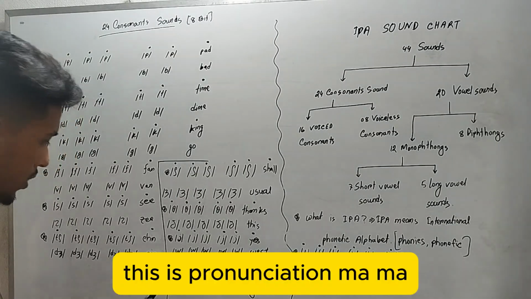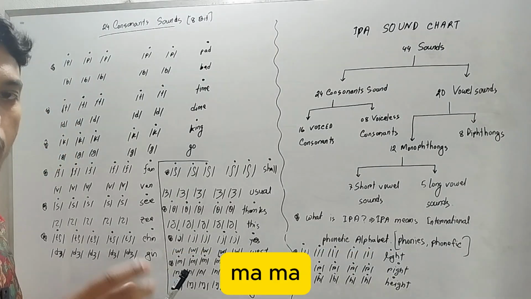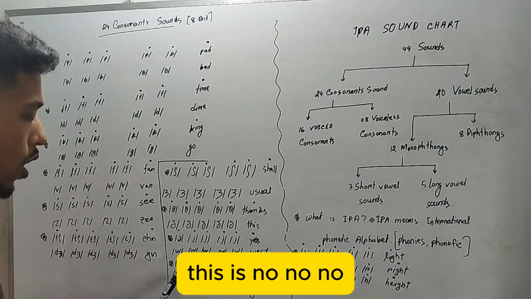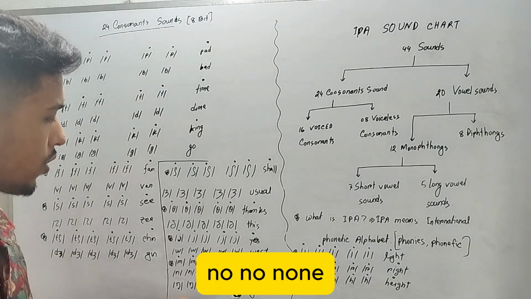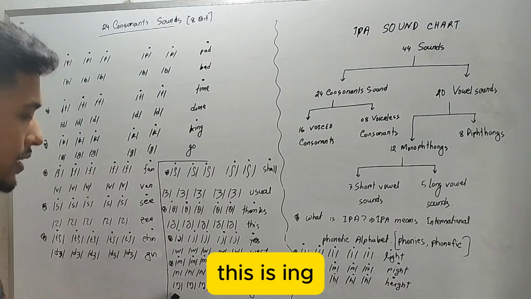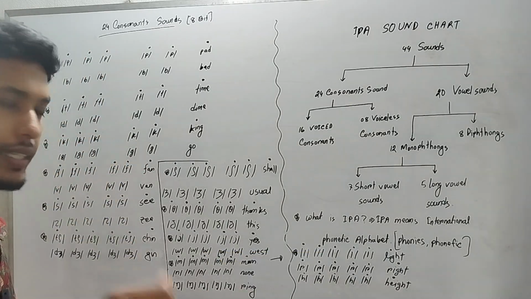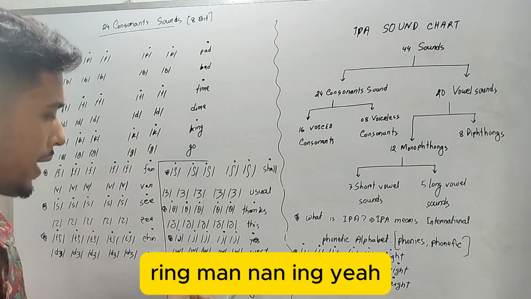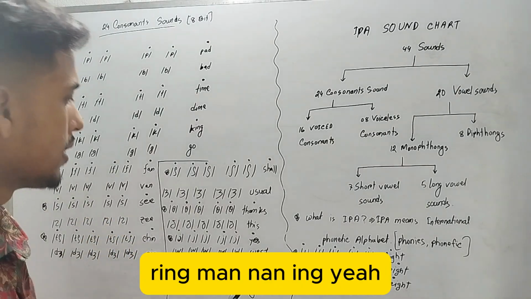This is the pronunciation ma, as in man. This is na, as in none. This is ing, as in ring.